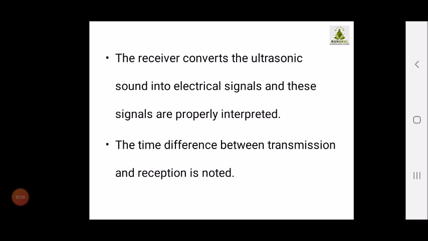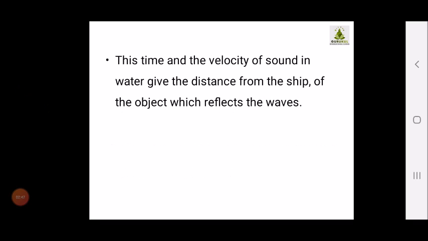This is practically not possible. So scientists use the sonar technique, that is sound navigation and ranging. With the help of this technique, they calculate the time difference between transmission and reception of the sound. This time and the velocity of sound in water give the distance from the ship of the object which reflects the waves.